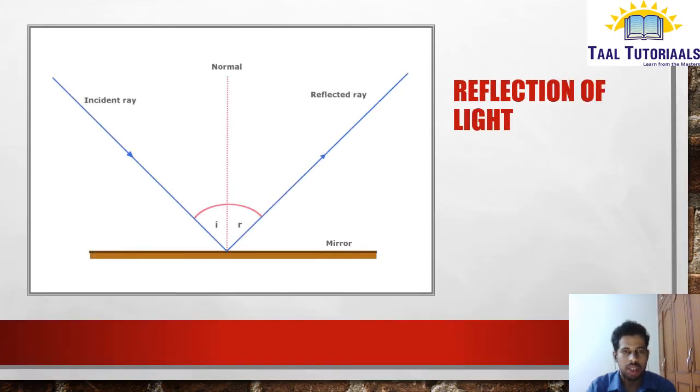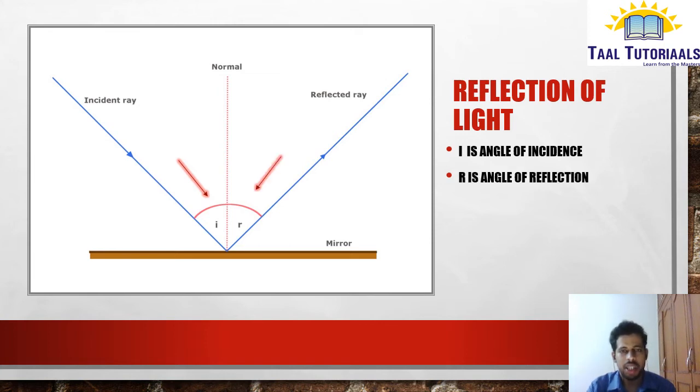So I think you all can observe this image. In this image, a light ray is coming. Actually a number of rays will be hitting, but we are considering only one light ray. It is coming and hitting the mirror and going back in the form of reflected ray. Arrow marks are shown. I think you can make out how it is coming and going. Normal is a line which is drawn perpendicular to the mirror surface. So i here is angle of incidence. The arrow mark is showing you the angle should be measured between normal and the incident ray. r is the angle of reflection. That is also measured with respect to normal.